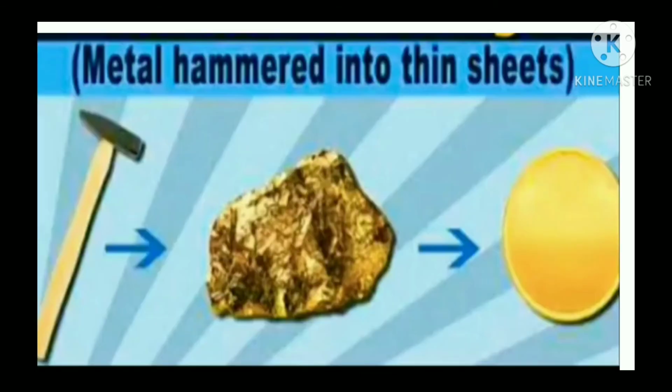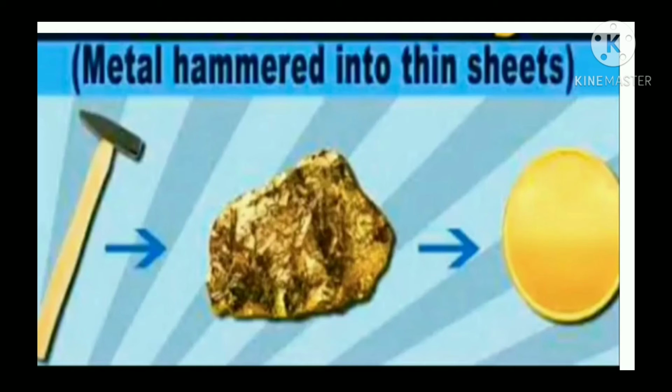We can define malleability like this: on hammering repeatedly, the metal becomes flat, that is, it forms a thin sheet. Metals can be converted into sheets by hammering. This property of metal is called malleability.